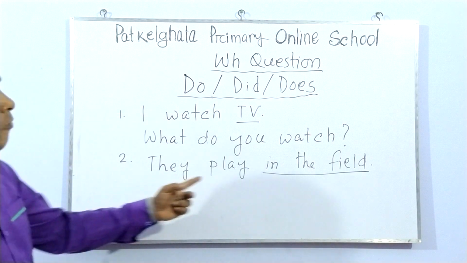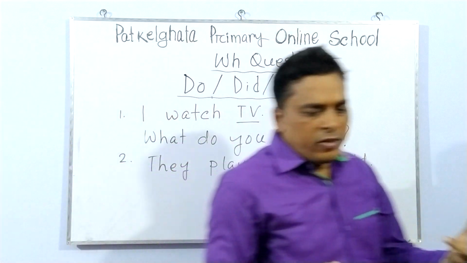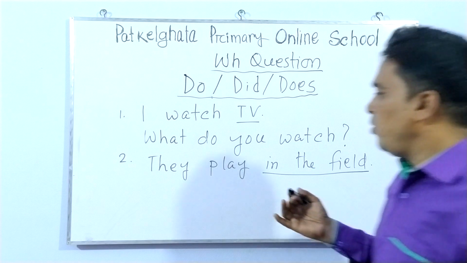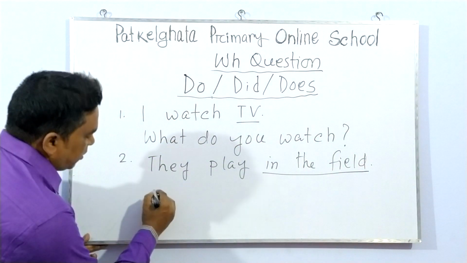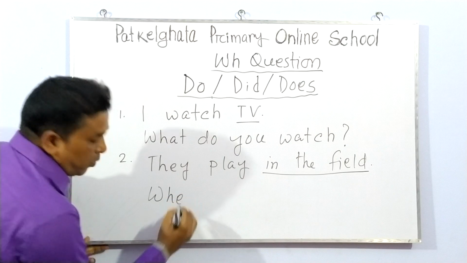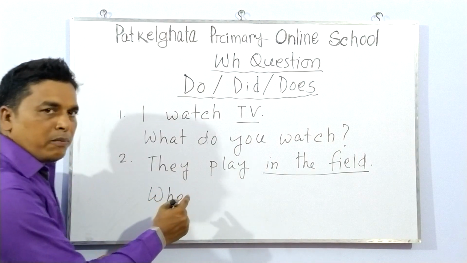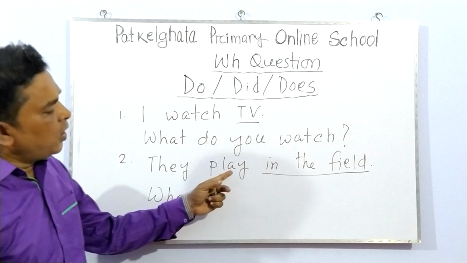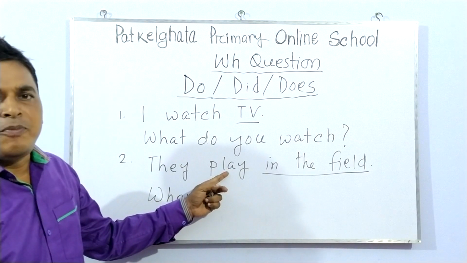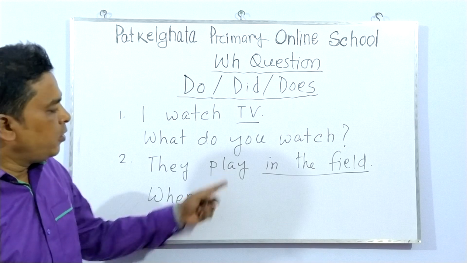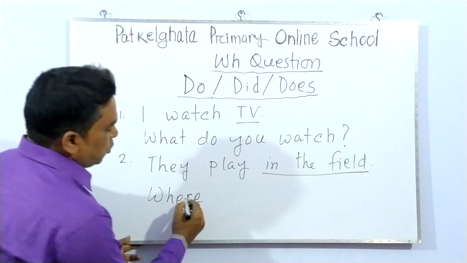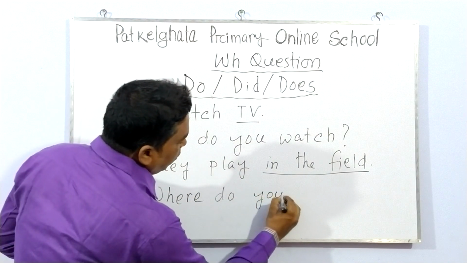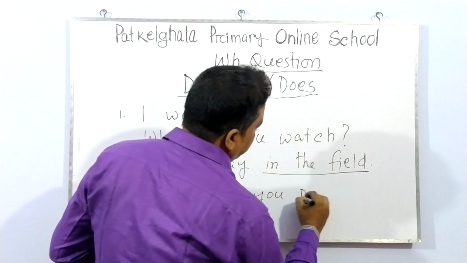So at first, for they play in the field, that is where. It will start with where. So at first we use where, because it's the place, so we must write where. Then the original verb is play here. That is present tense. So we use do. Where do you play?